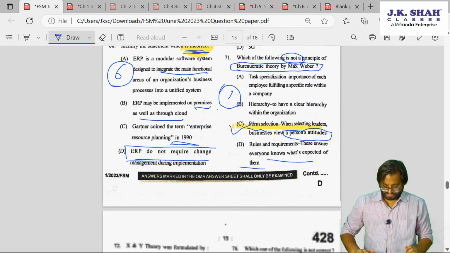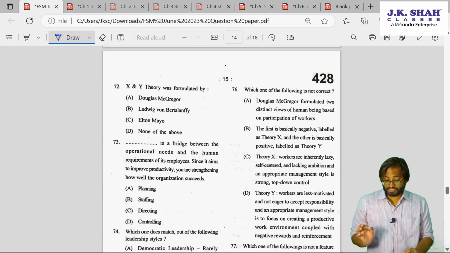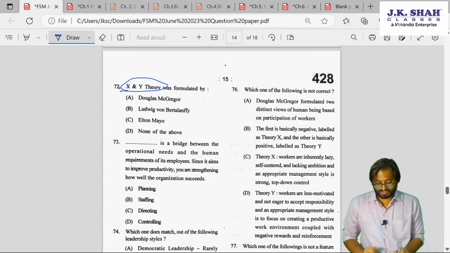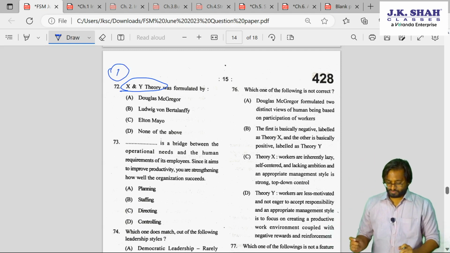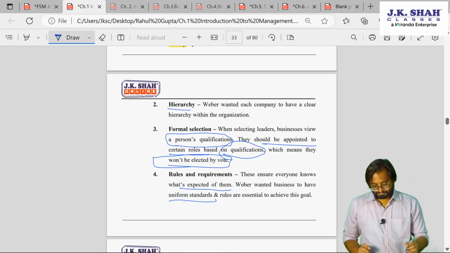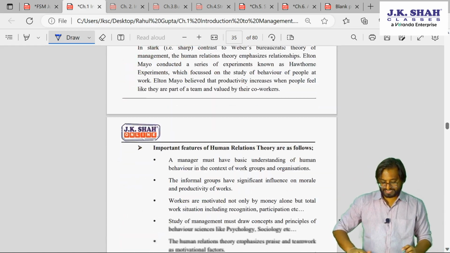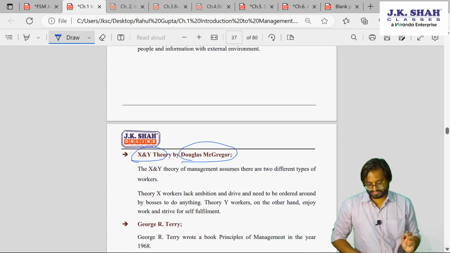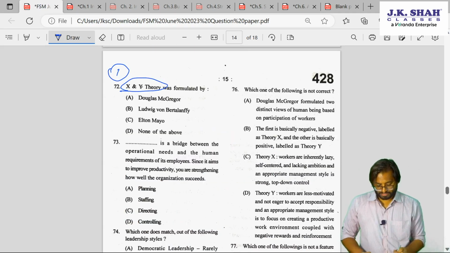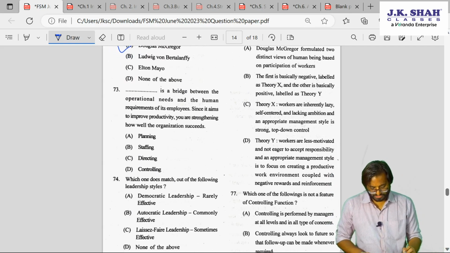So this was question 71. 72, again X and Y theory. X and Y theory is again asked from chapter 1. X and Y theory was formulated by, I remember the answer, Douglas McGregor is the answer, guys. See, Douglas McGregor, X and Y theory. So again, this was chapter 1, Douglas McGregor, a very simple question.